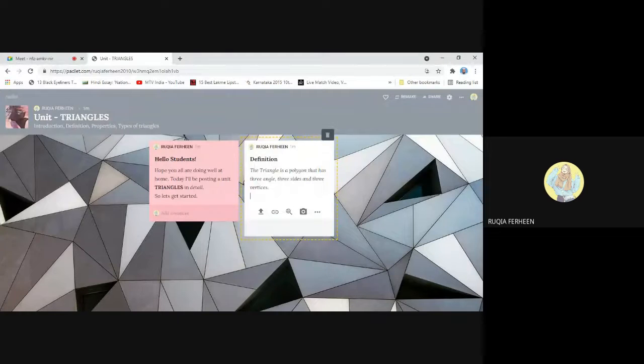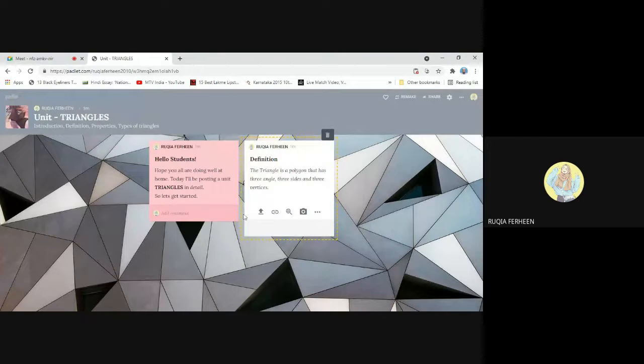The next is I'll add a figure to this. Yeah, as I told you, Padlet can be linked to images, videos, drawings, or documents, anything. And now I'll show you how to upload an image or how to upload a YouTube video or image. So just click on here.